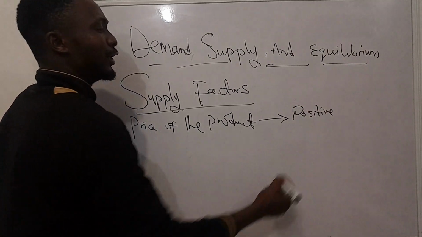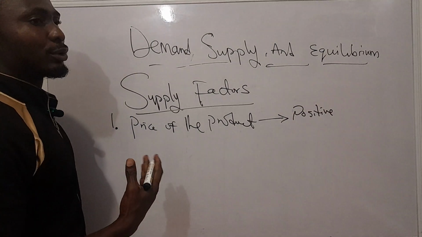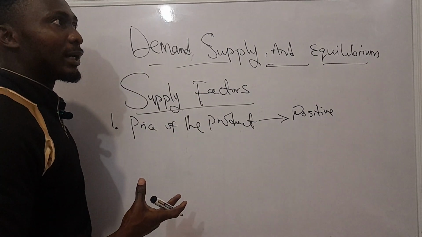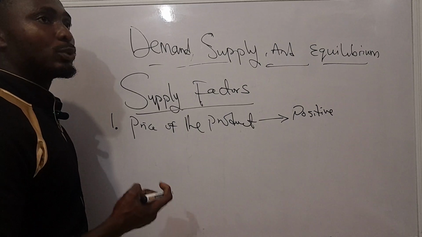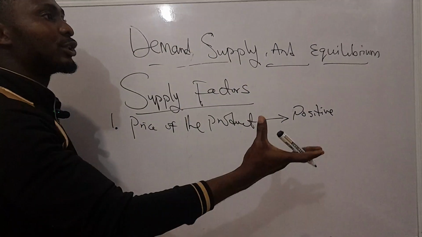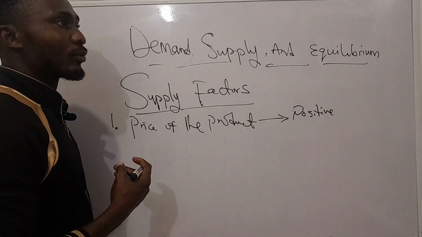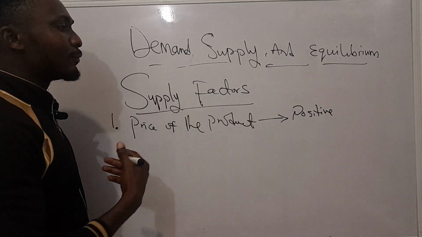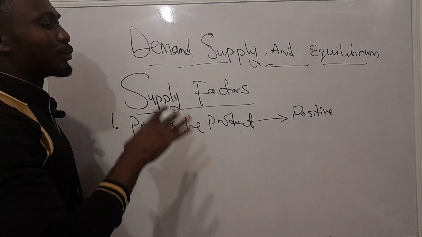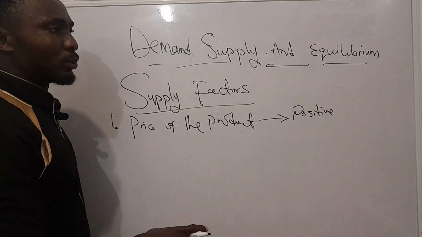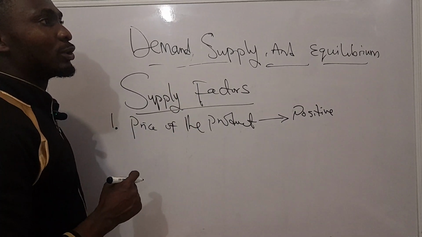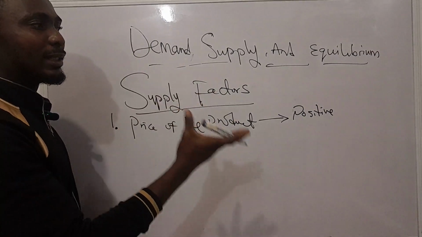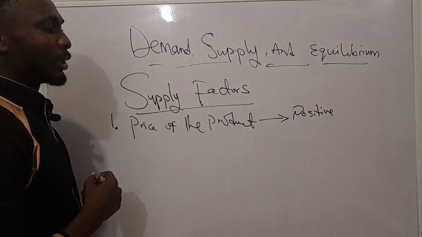Meaning that if the price of a product is very high, then producers will be willing to supply more of that product into the market, because that way they tend to make more money. On the flip side, if the price of the product is very low, then suppliers will not be motivated to sell more products, so they'll offer less product into the market.